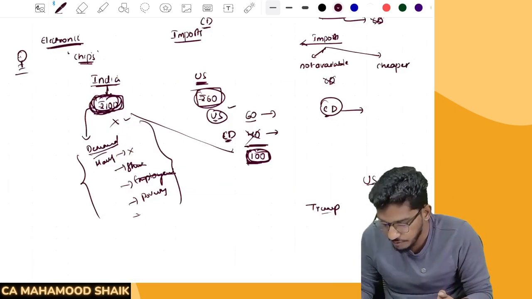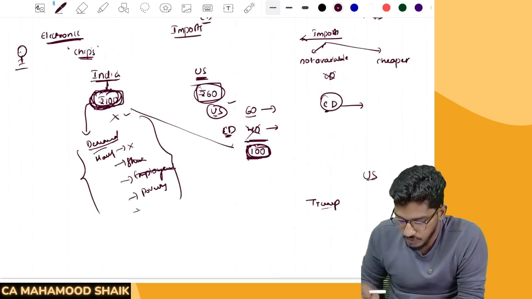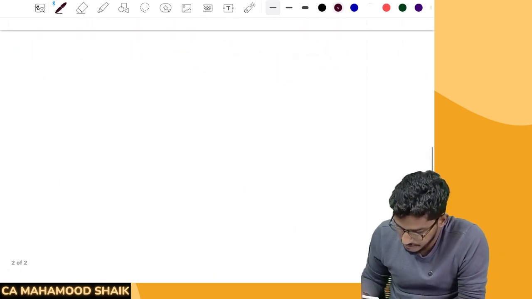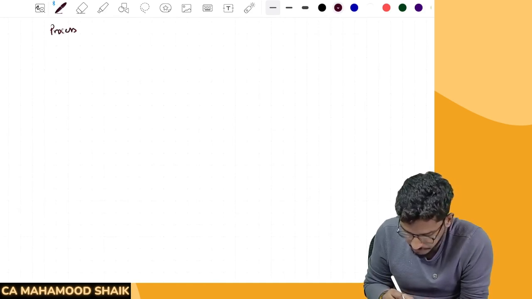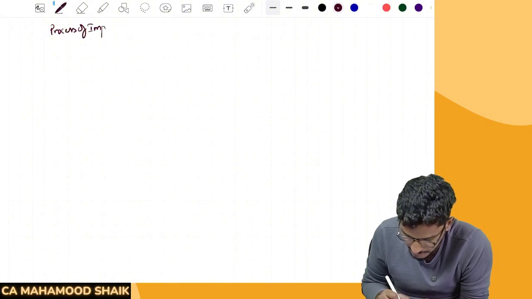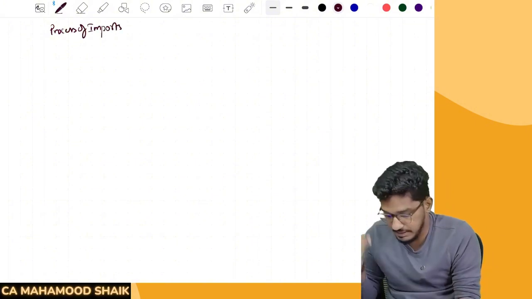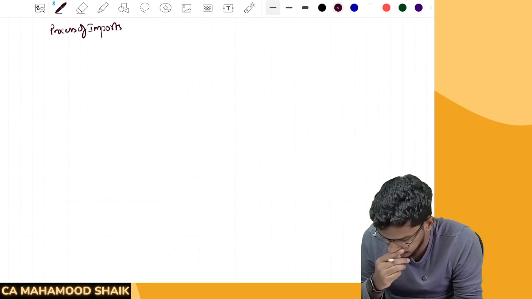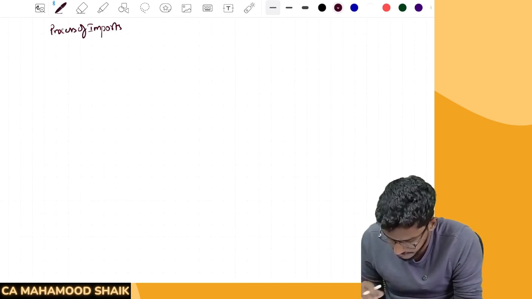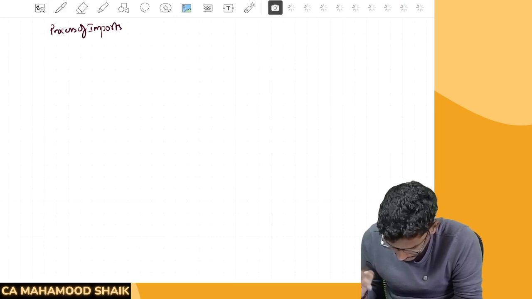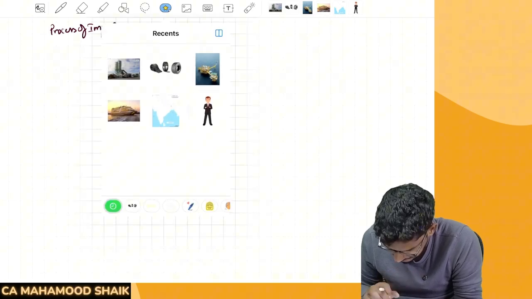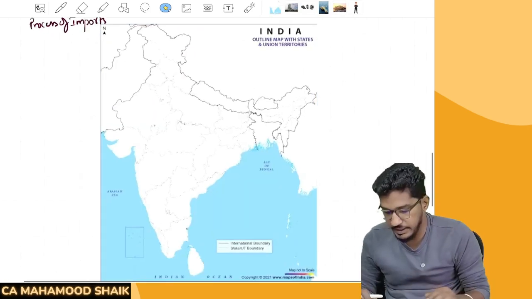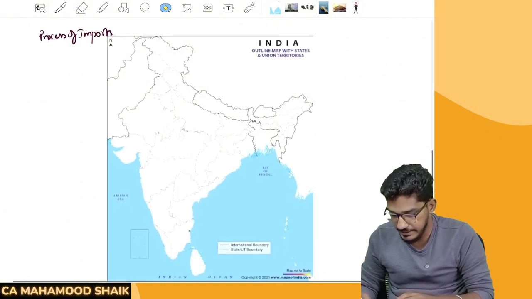Right. Now before we proceed further, let us try to understand what the process of customs is, what the process of imports is. We will try to understand how imports will happen. Say, for example, we have Indian territory. Just give me one minute. Right, so this is the Indian territory, so this is all our India.